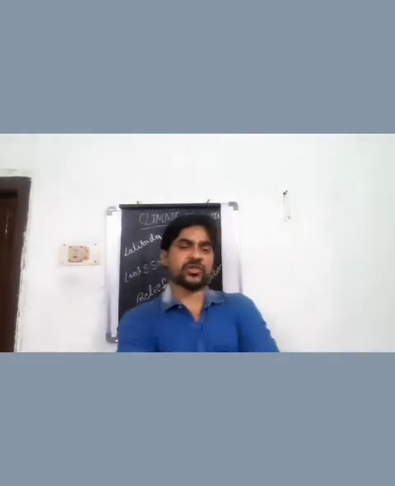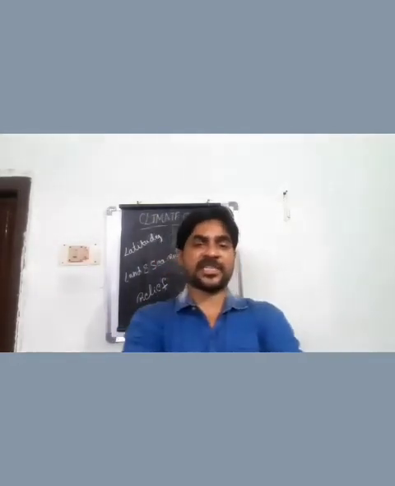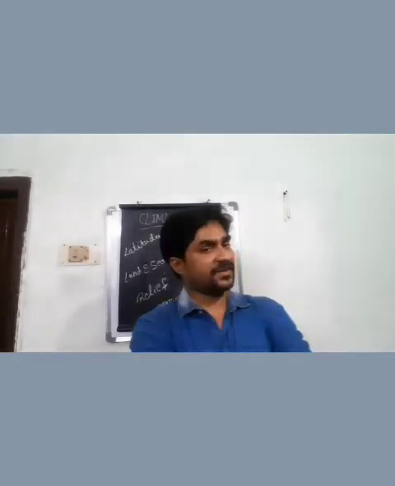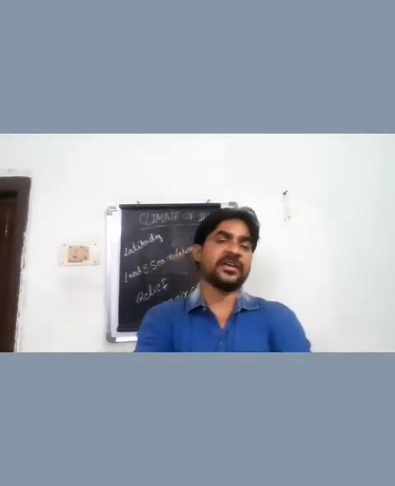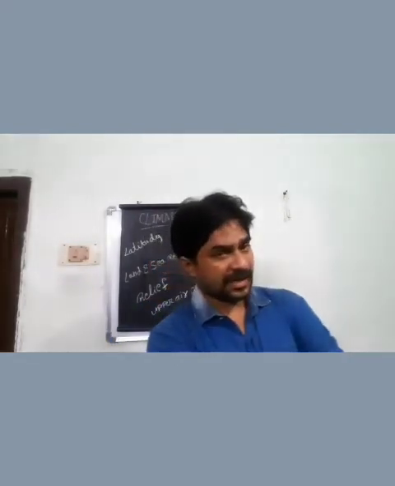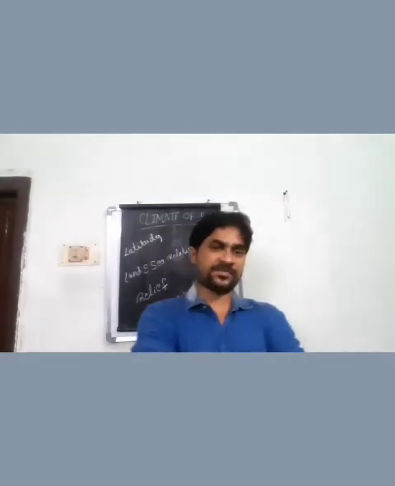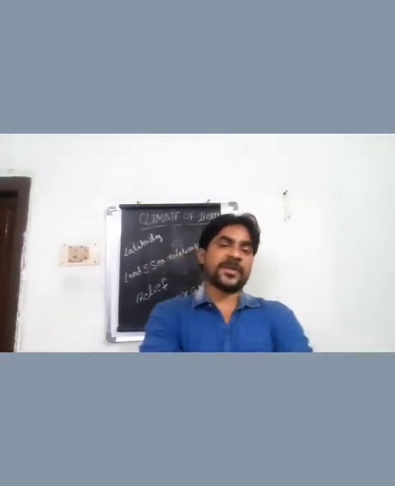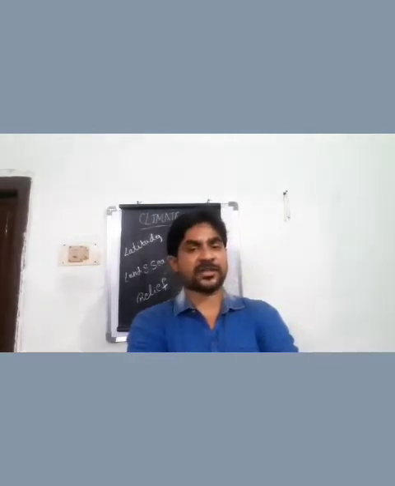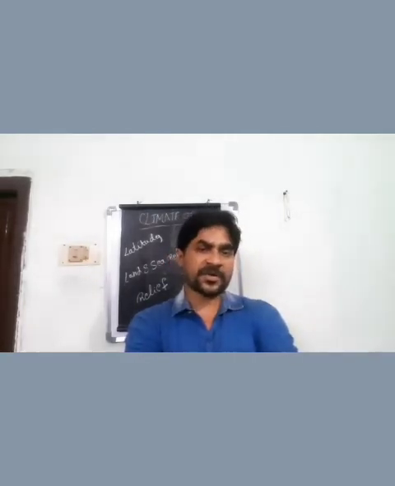So we have three zones: tropical, temperate and polar. The tropical, temperate and polar zones can be found in the north and also in the south. So if we go from the equator towards the northern side, the temperature is going to decrease.